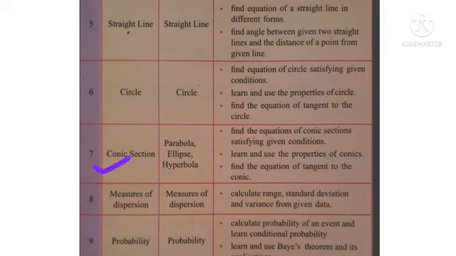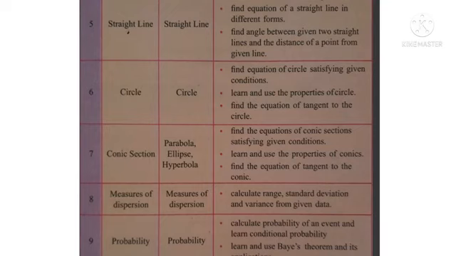Seventh topic is conic section. In conic section there are three types: parabola, ellipse and hyperbola. Here we will see equation of conic, then we learn properties of conic and equation of tangent to the conic. Next topic is measures of dispersion. Here we will calculate range, deviation and variance from the given data.